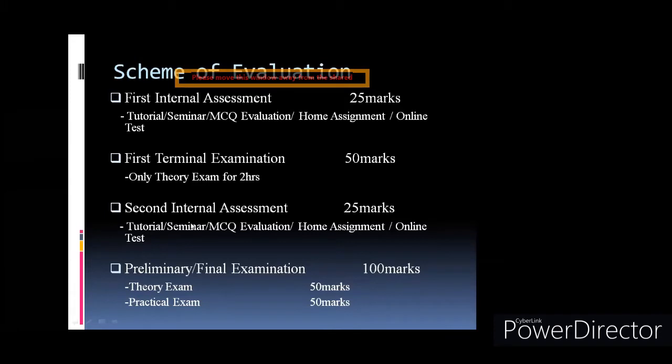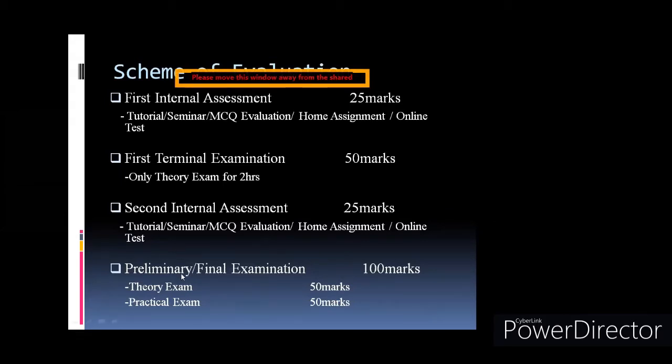Again, your second unit test, if it is conducted by the college, it is not compulsory to conduct the first unit test and second unit test. But if it is conducted, then it will be for 25 marks, and mostly you'll have MCQ type questions or an online test or home assignment.